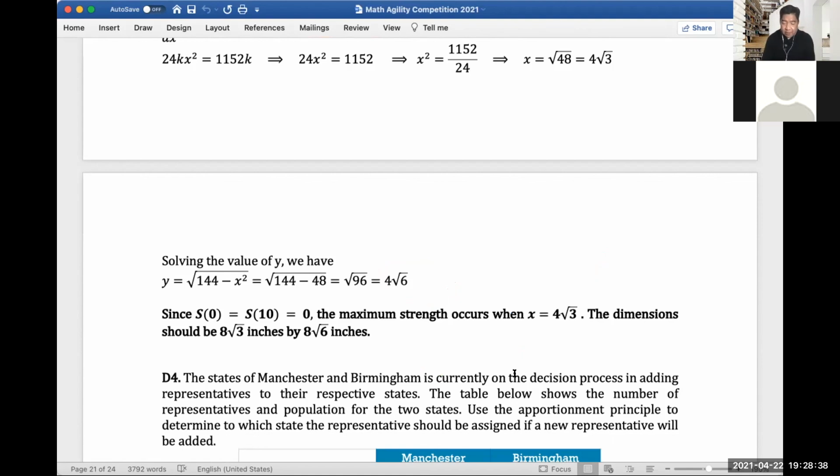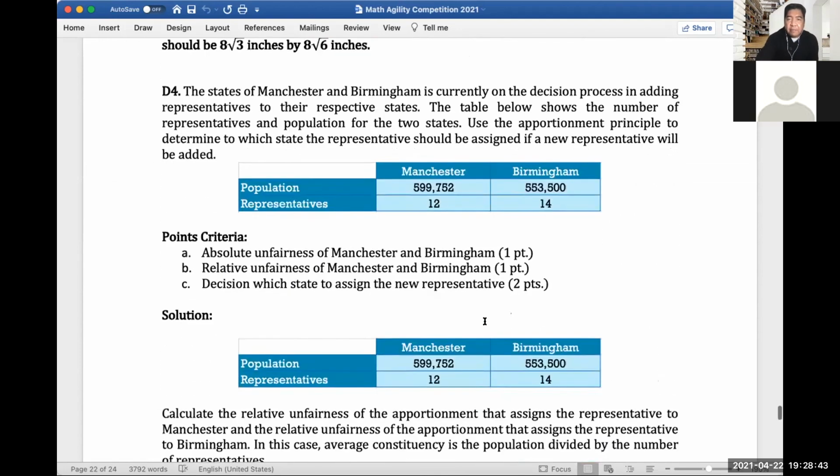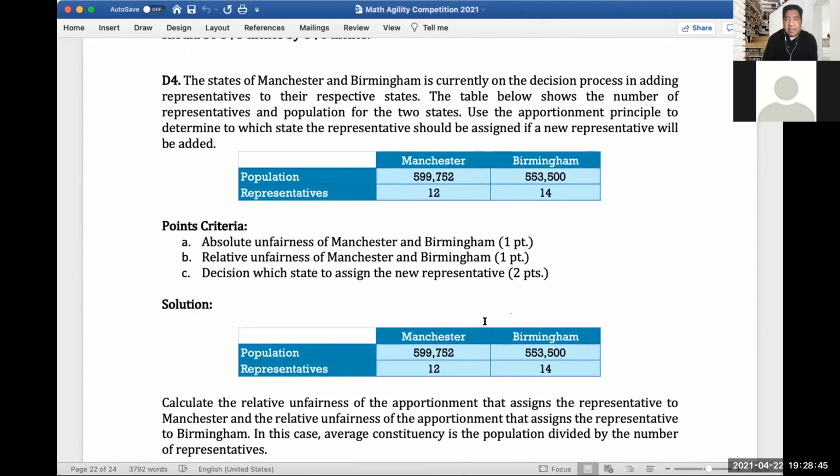Okay, so let's go to difficult problem number 4. Again, this problem was given previously. So if you bought the ebook for Math Agility Competition 2020, you should be seeing this problem there in one of those more than 90 problems. The only thing I've changed is some of the figures, but of course the process will be the same in answering this question. So let's read the problem.